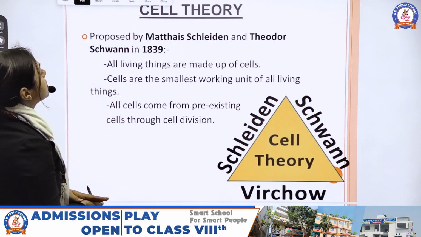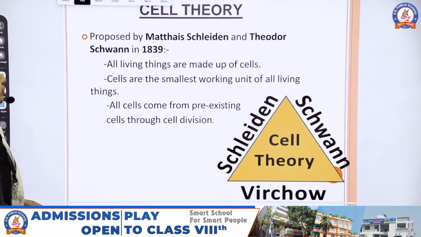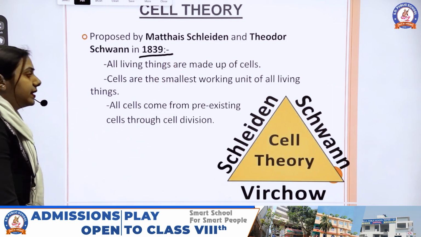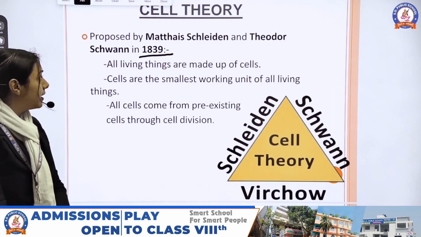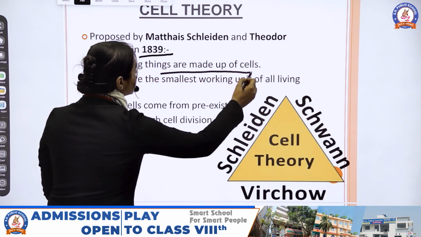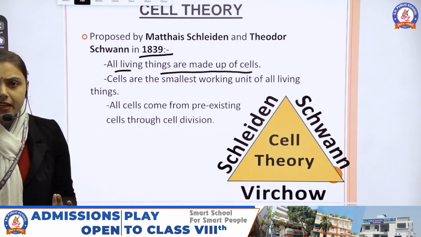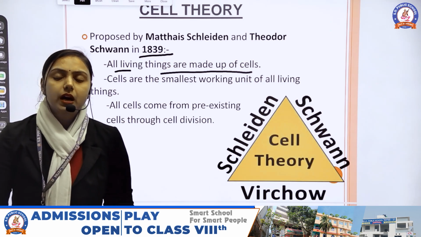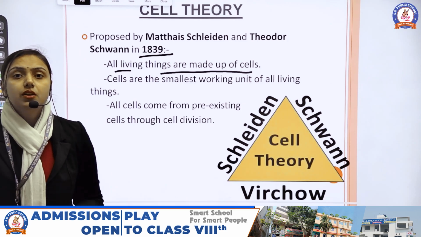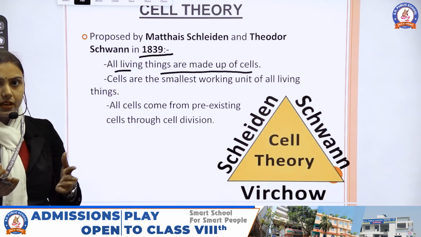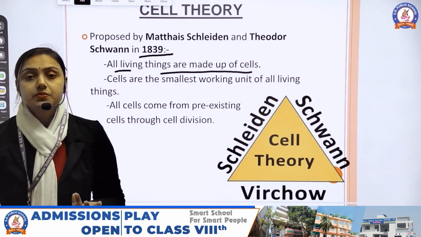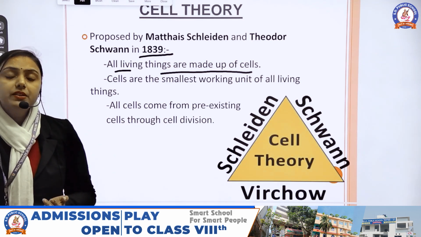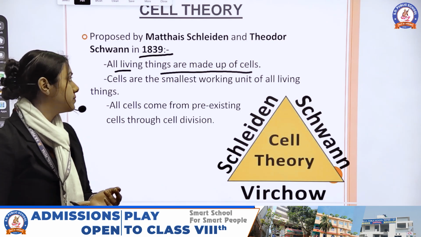Then two scientists, Matthias Schleiden and Theodor Schwann, proposed the cell theory in 1839. According to this cell theory, all living things are made up of cells. That could be anything: a human being, plant, animal, or microorganism. Every living organism is made from cells, either a single cell or many cells. The organisms made from a single cell are known as unicellular organisms, and those made from many cells are called multicellular organisms.